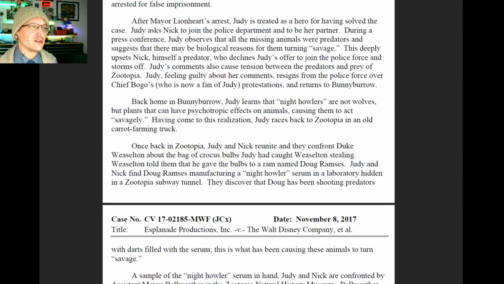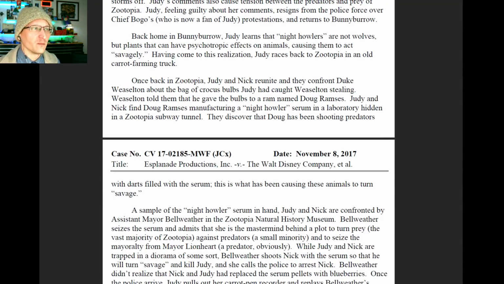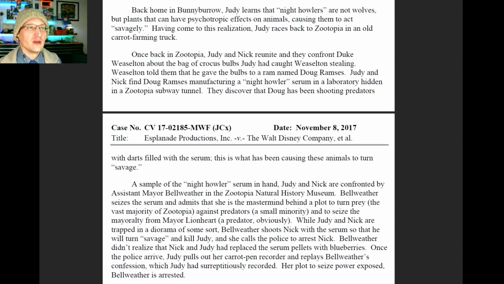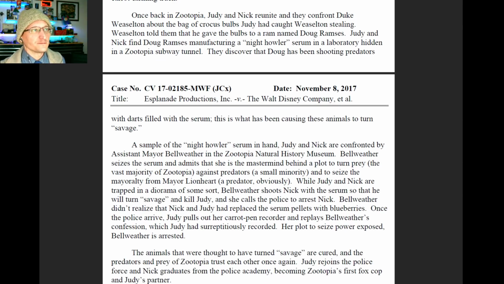This deeply upsets Nick, himself a predator, who declines Judy's offer to join the police force and storms off. Judy's comments also cause tension between predators and prey. Judy, feeling guilty about her comments, resigns. She returns to Bunnyburrow. Back home, she learns that night howlers are not wolves, but plants that have psychotropic effects. She races back to Zootopia.